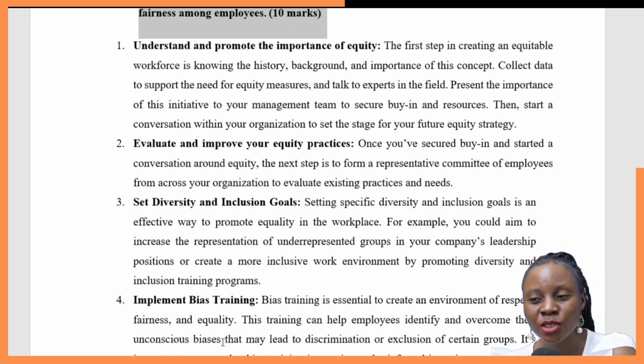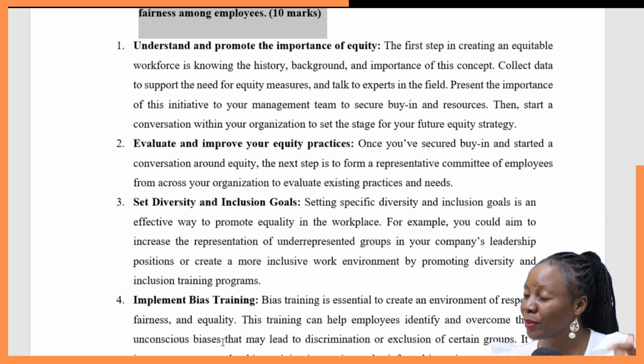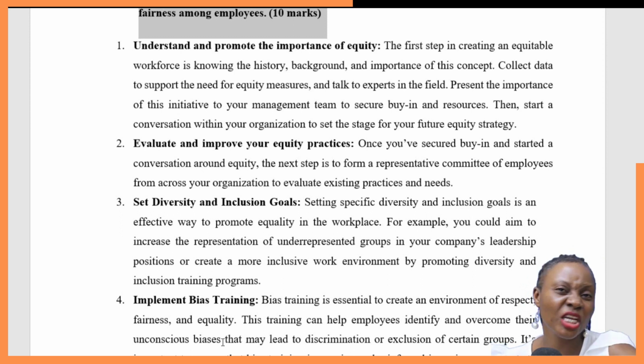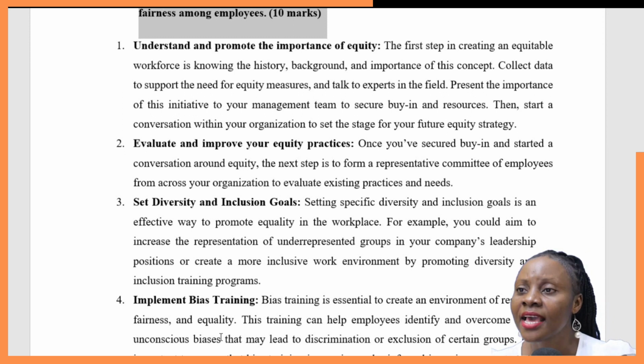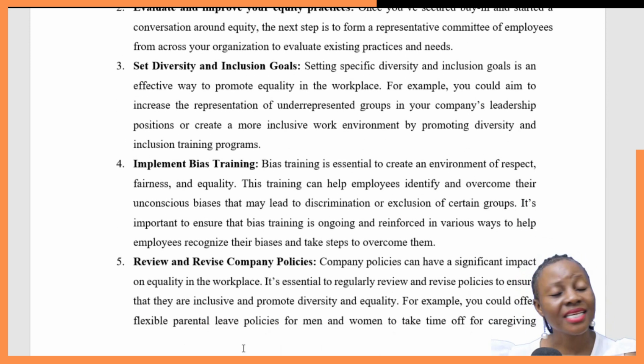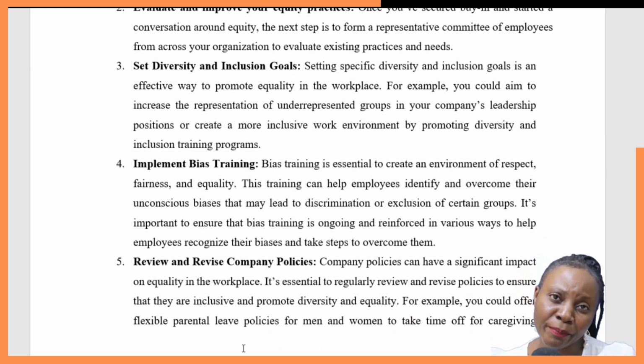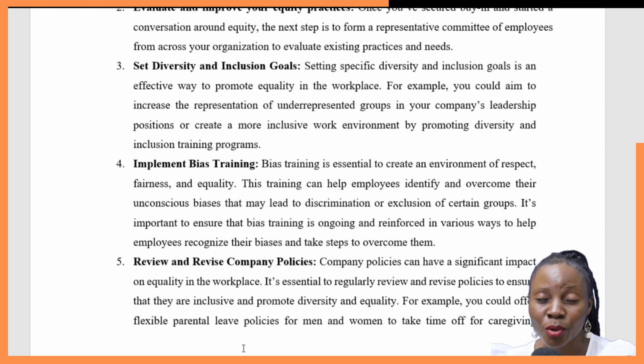So ensure that you implement training. All the people within the organization at all levels, the management level, the middle level, the low level, should go for training so that they can understand issues to do with equity and fairness. And then also the organization could review and revise the company policies. Maybe the policies that you're having are not embracing equity and fairness.